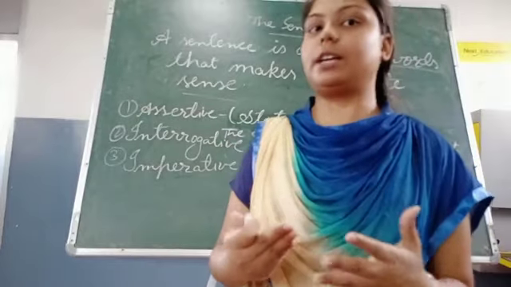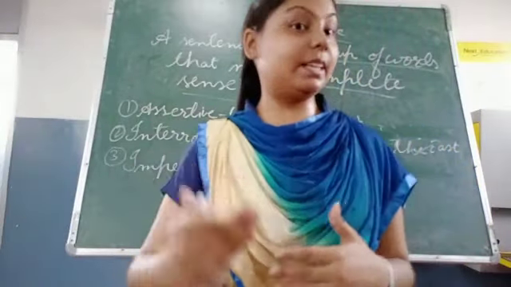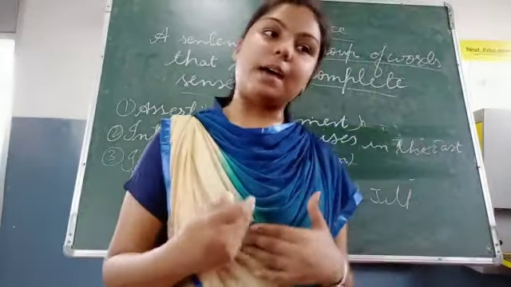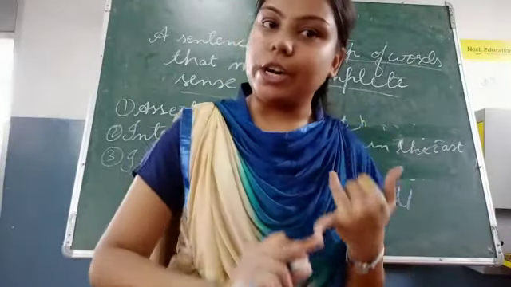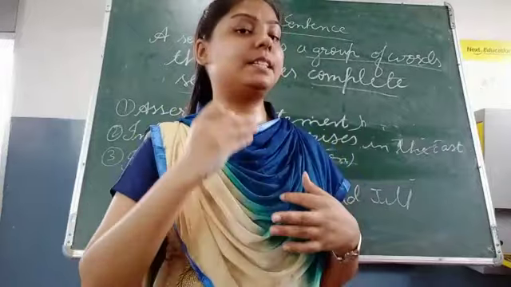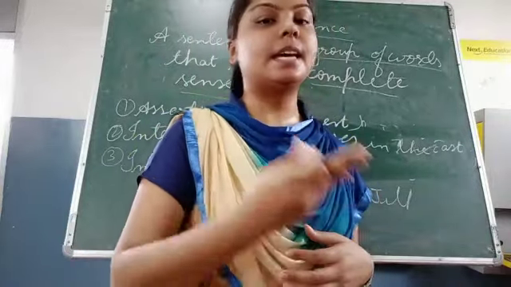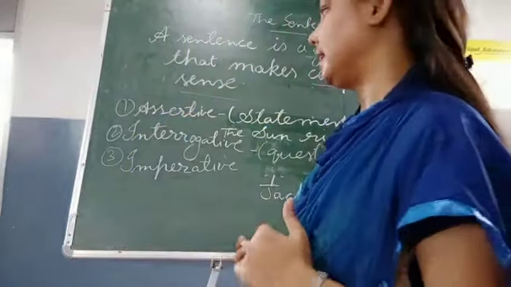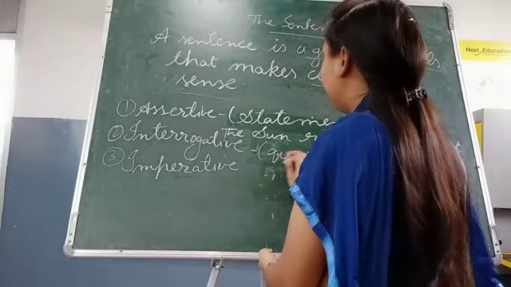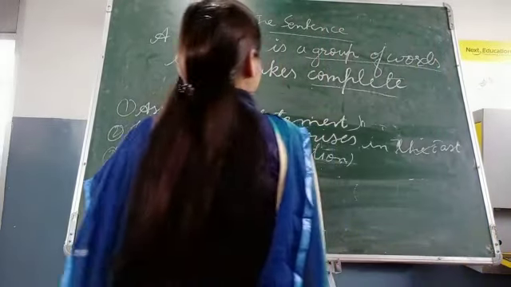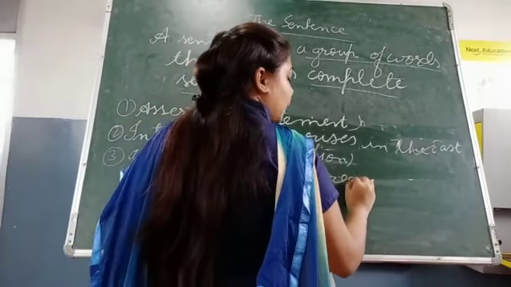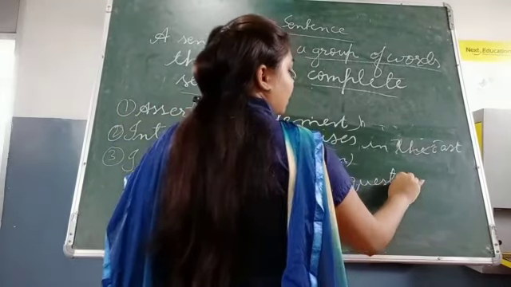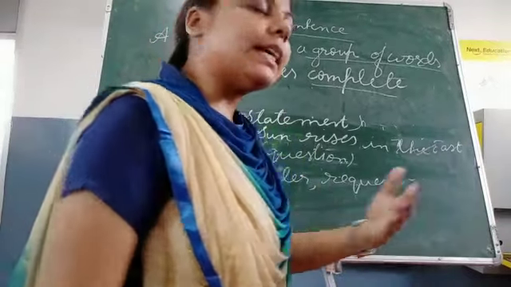If I give an order like go out, that is an imperative sentence because I am giving an order. So the sentence which makes any order or request, or gives advice to others, is called an imperative sentence. In short, you can remember it as the sentence which makes any order, any request, or gives any advice.